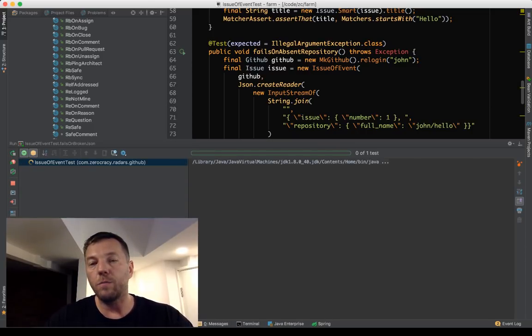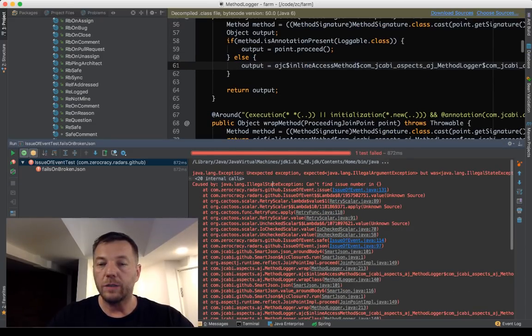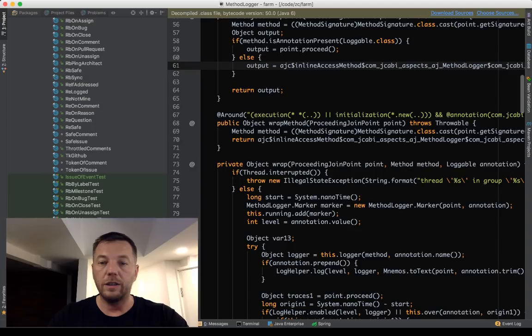I'm valid. I'm a normal object. I'm just pointing to... you see, unexpected exception, illegal argument exception, yeah, illegal state exception. In this case, it's illegal state exception.